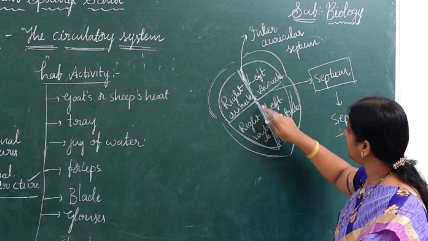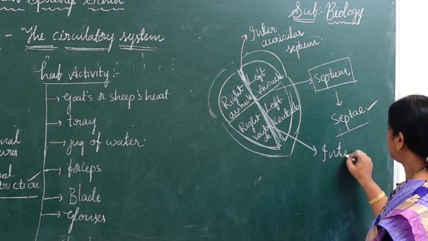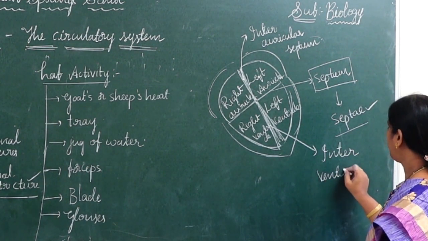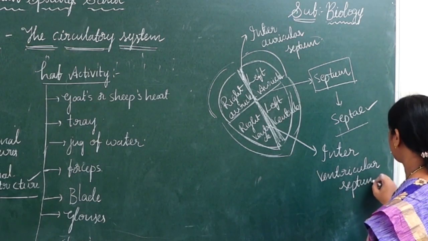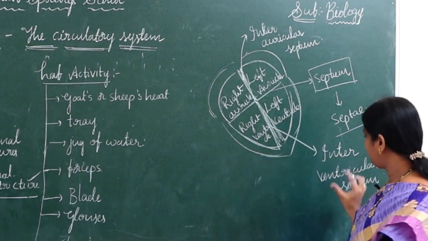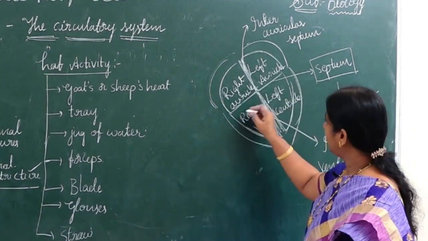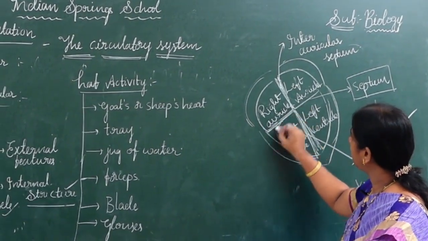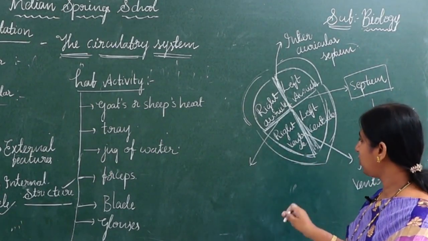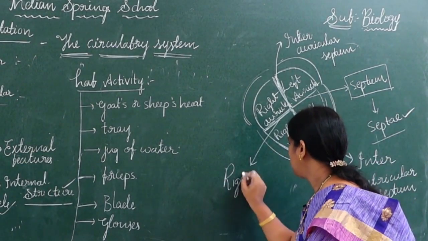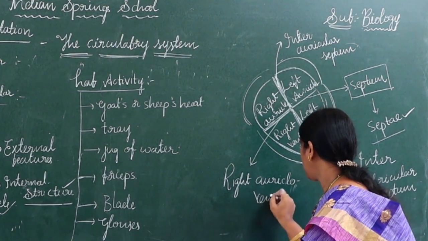As it is present in between the ventricles, this septum is called, as you can easily guess, the interventricular septum. Okay, now the next septum is this. This wall is present in between the right auricle and the right ventricle, so it is called the right auriculo-ventricular septum.